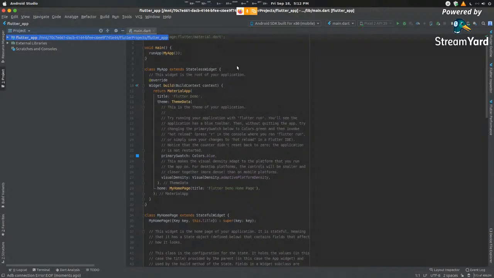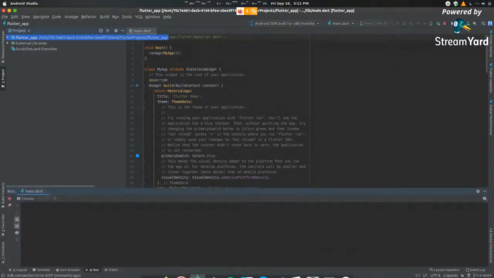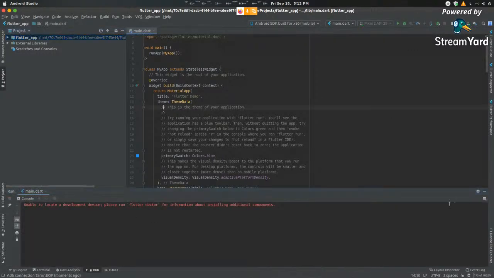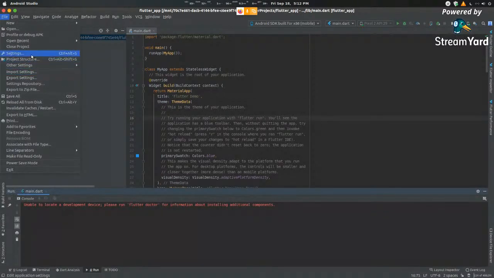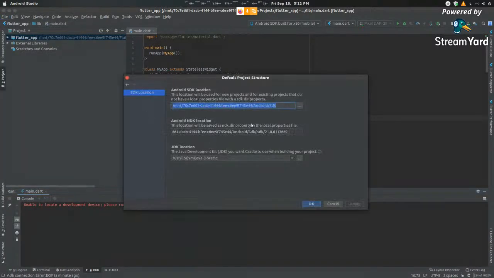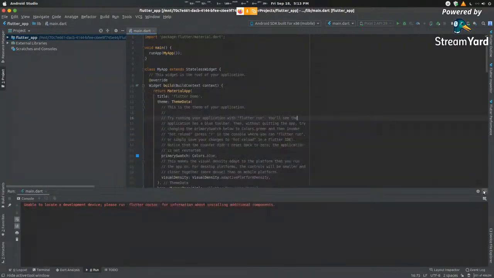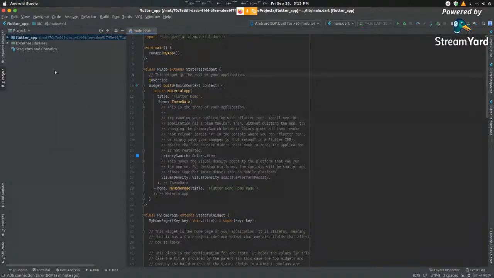So now let's just set it up on my emulator here so that we can see this side by side. Okay, one second. Project structure, SDK location. Okay, let me just do that in the background while we talk about this.